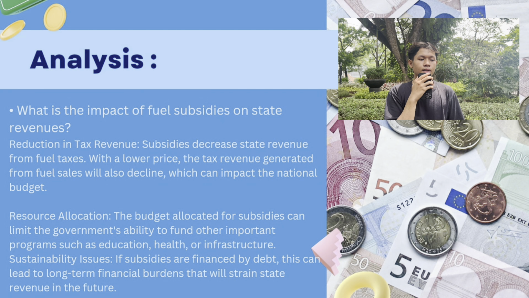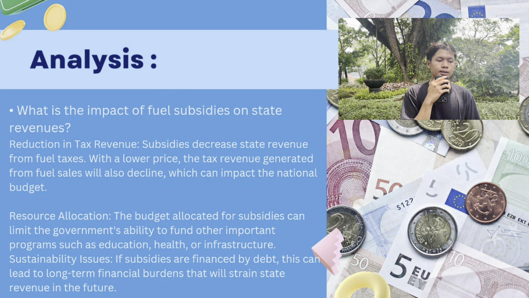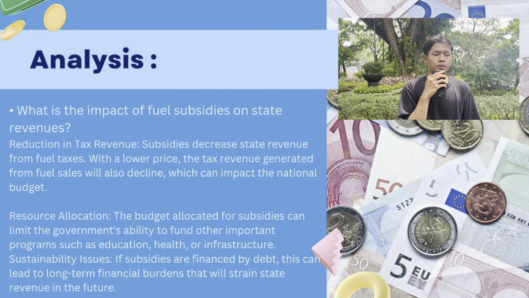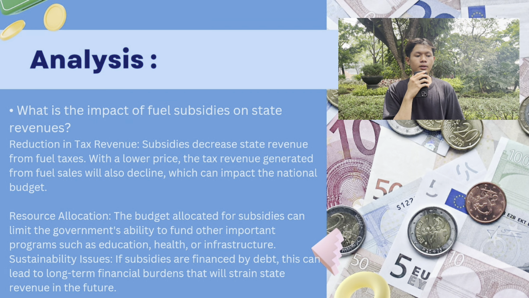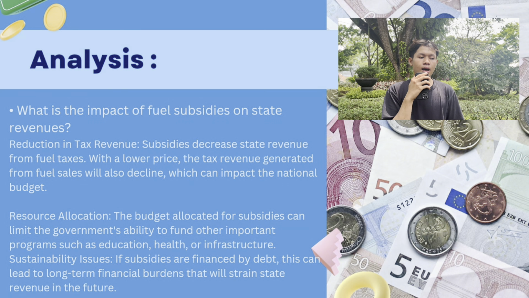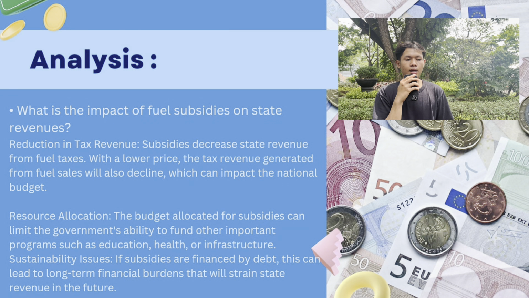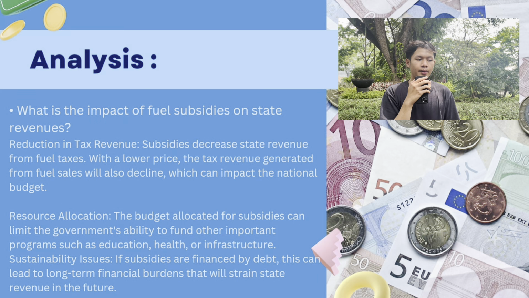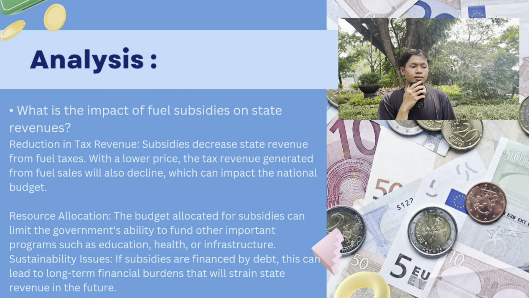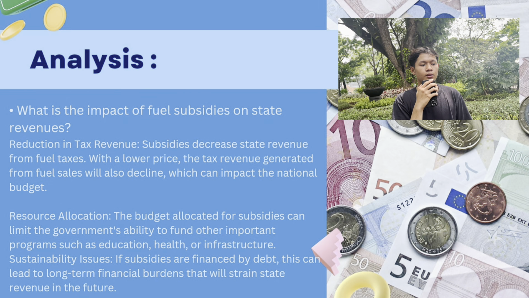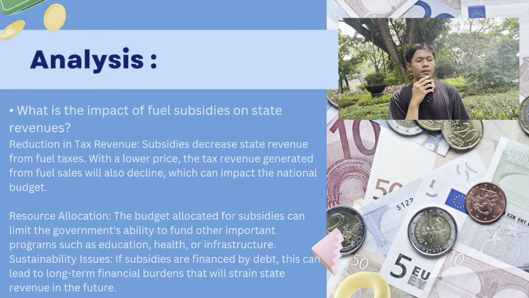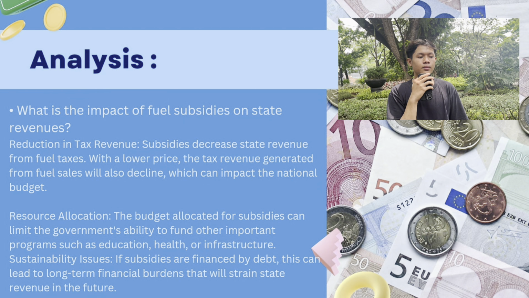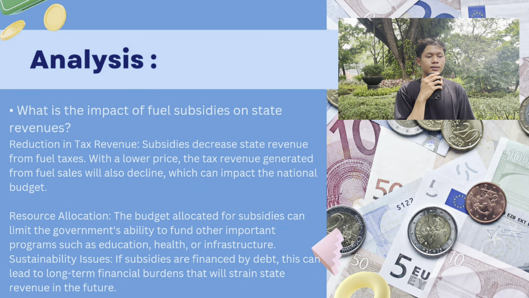Resource allocation: the budget allocated for subsidies limits the government's ability to fund other important programs such as education, health, or infrastructure. Sustainability issues: if subsidies are financed by debt, this can lead to long-term financial burdens that will strain state revenue in the future.